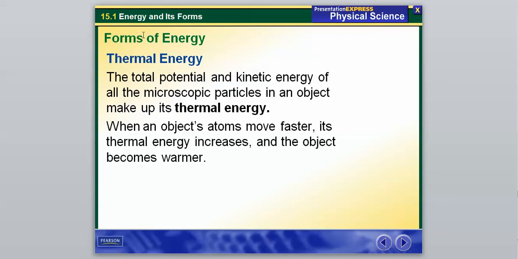And then there's thermal energy. The total potential and kinetic energy of all the microscopic particles in an object make up its thermal energy. We've hit on thermal energy before when we talked about pressure, because when an object's atoms move faster, its thermal energy increases and the object becomes warmer. We talked earlier in the year about how particles increase their speed, there are more collisions, so heat is going to be greater, and there's going to be a greater pressure.